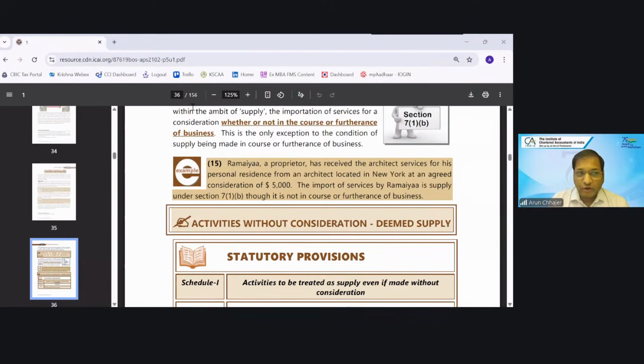Okay, you are saying not taxable, no supply, because ITC was not taken. No reason, no ITC taken. Okay. Any other view? Fine, let's see.